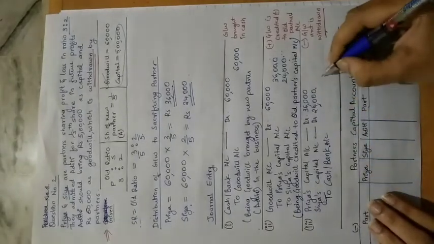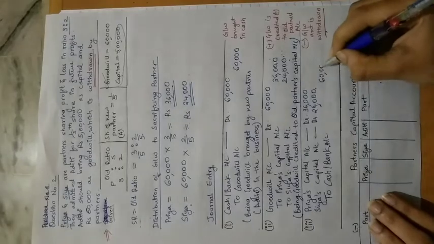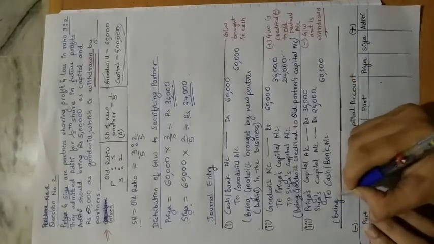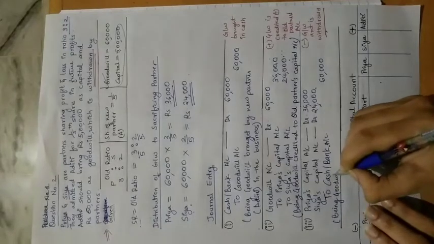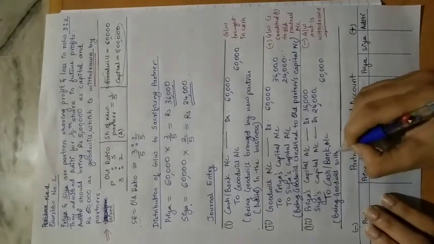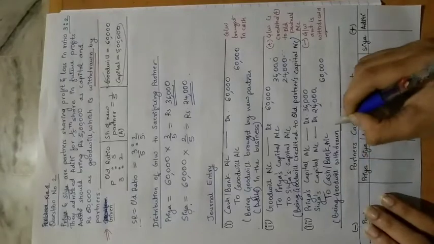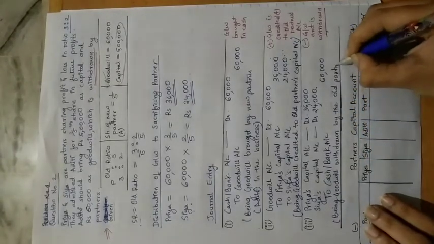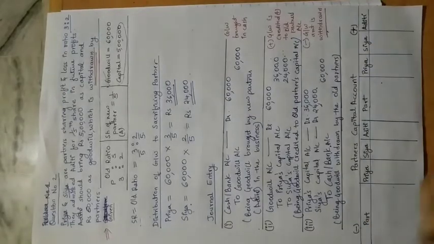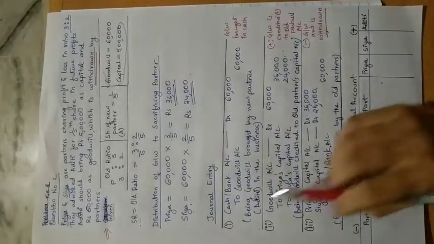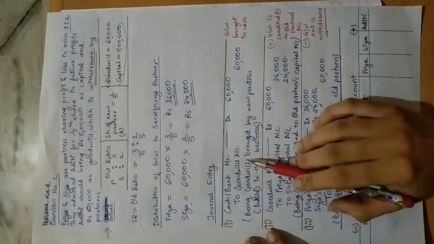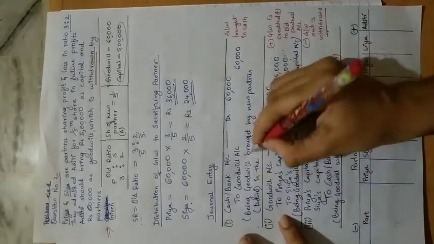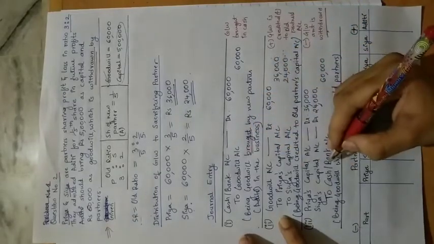Okay. So the total is 60,000. Narration we can write as: being goodwill withdrawn by the old partners. Okay, it is very easy to understand how to write the narration. First, you need to understand when we record this entry. This entry we record when goodwill is brought by the partner, when he is bringing the goodwill into the business.